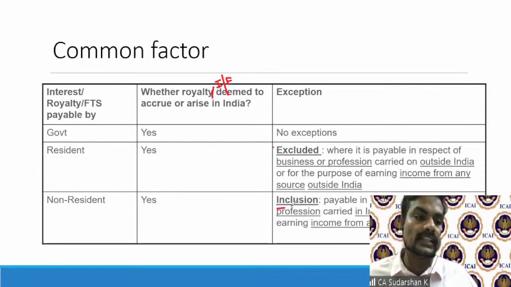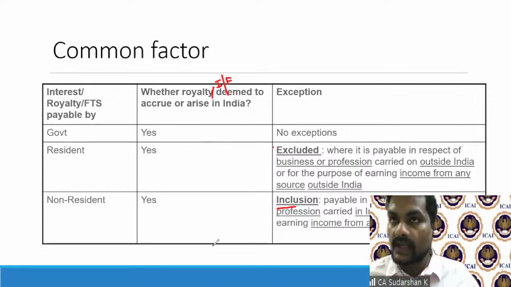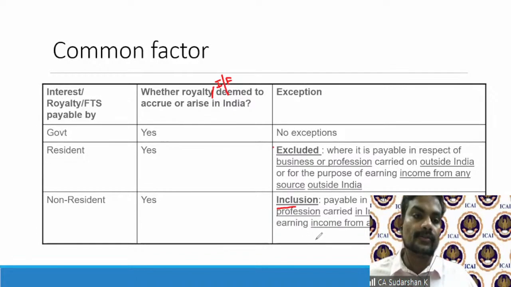That's why I mentioned it as inclusion. Only in one scenario, a non-resident making a payment of royalty, interest, FTS to another non-resident will be deemed to accrue or arise in India: if it is payable in respect of a business carried on in India or for the purpose of earning any income from any source in India.